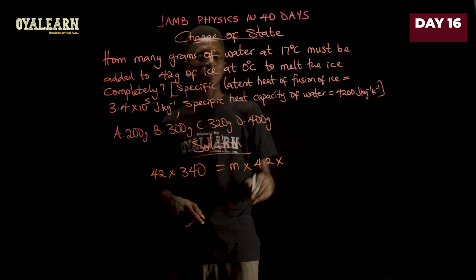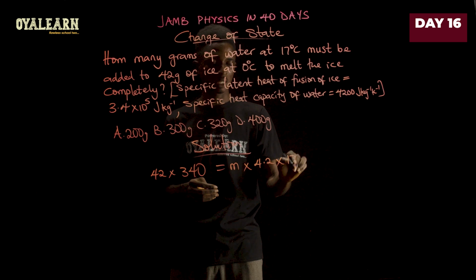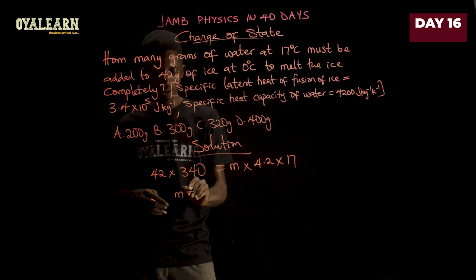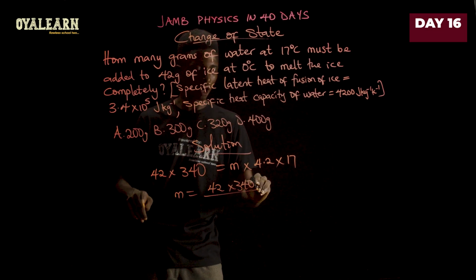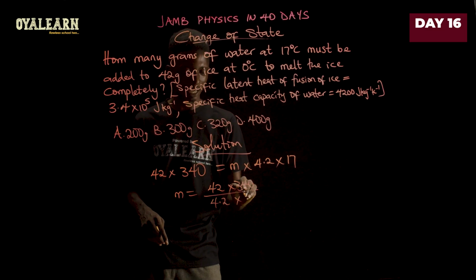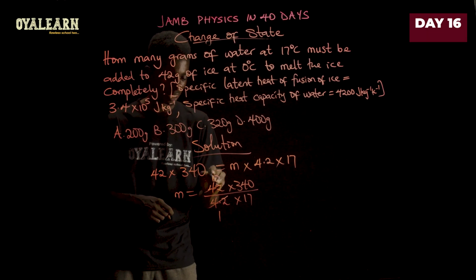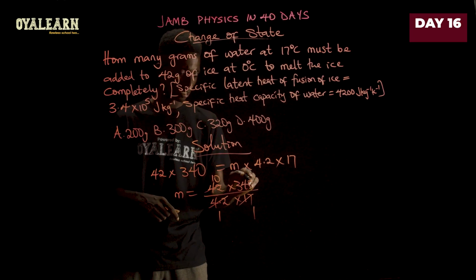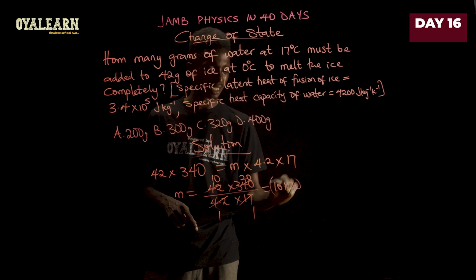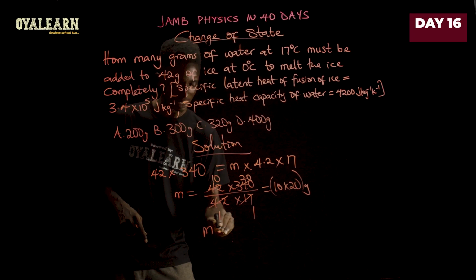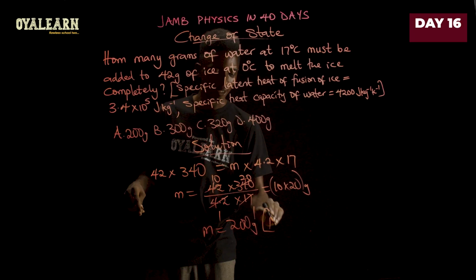4.2 times the difference in temperature. So from 17 to 0, that will be 17 minus 0, which gives us 17. So we can easily say M, which is mass, equals 42 times 340, all divided by 4.2 times 17. Now let's break this. This here 1, here it will go 10 times. 17 here 1, 17 here, that will be 20. So what we have is 10 times 20, and this is in grams. So the mass is going to be 200 grams. And that is option A.